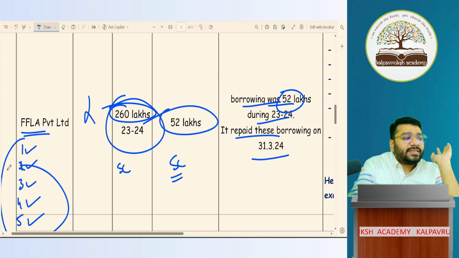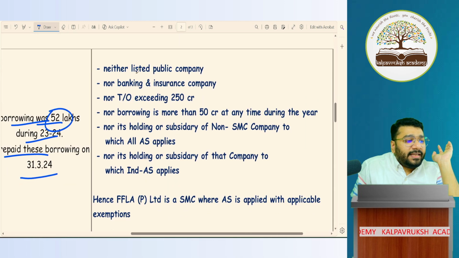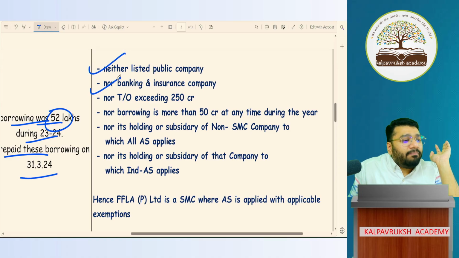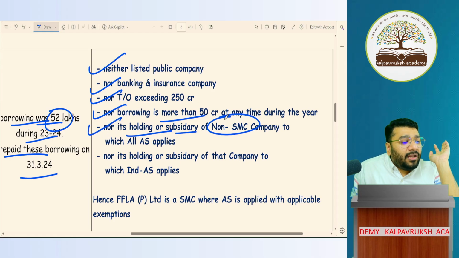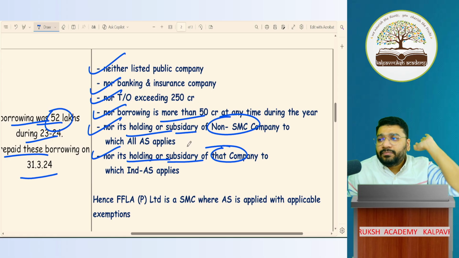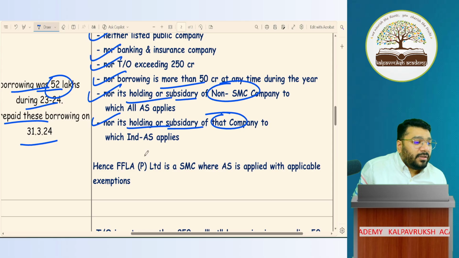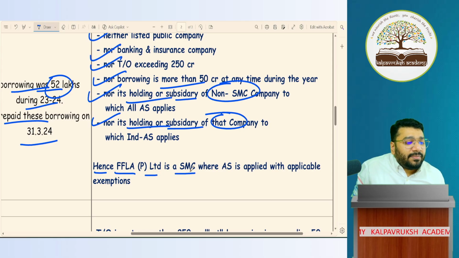Since all 5 conditions are satisfied, FFLA is a small company. FFLA is neither a listed public company, nor banking, insurance, financial institution, nor turnover exceeding 250 crores, nor borrowing more than 50 crores at any time during the previous year. Neither is it a holding or subsidiary of a big company. Since all conditions are satisfied, it is a small company. Okay, not okay. Hence, FFLA Private Limited is SMC and AS is applied with applicable exemptions.